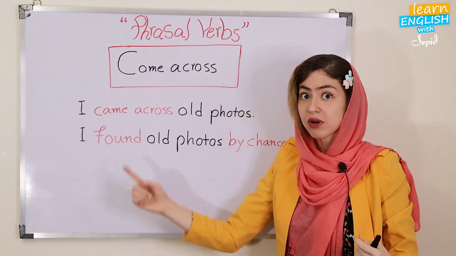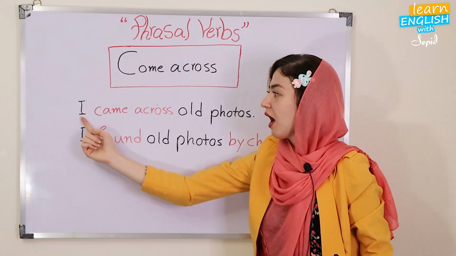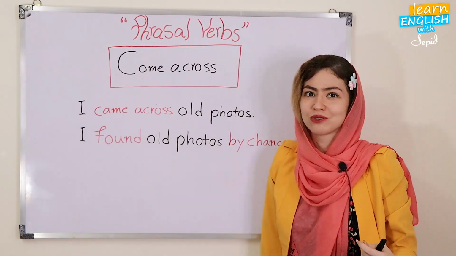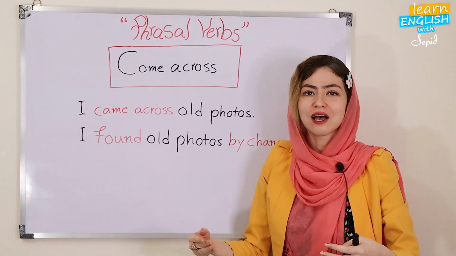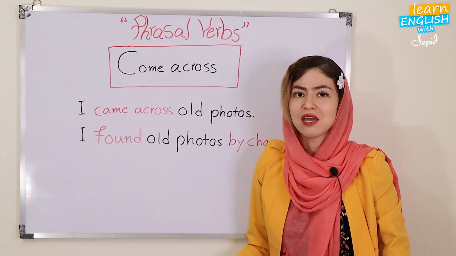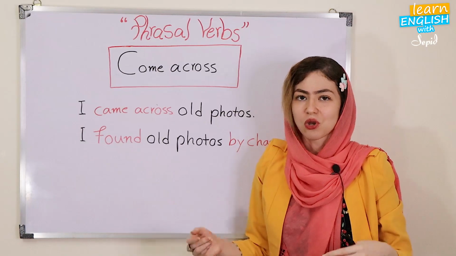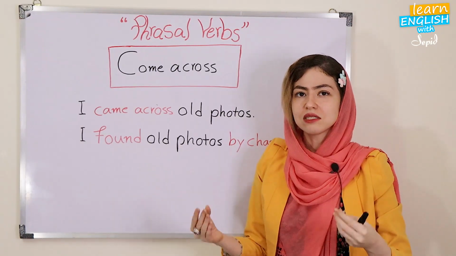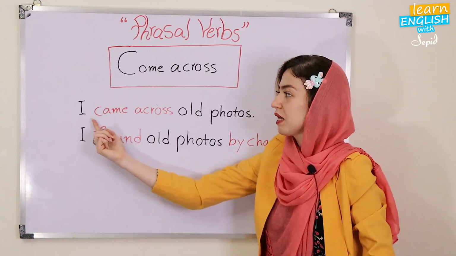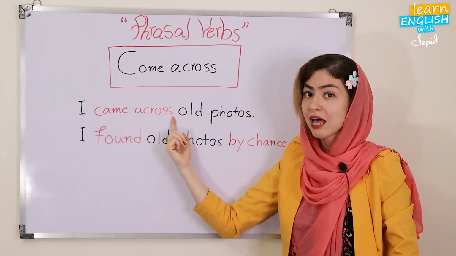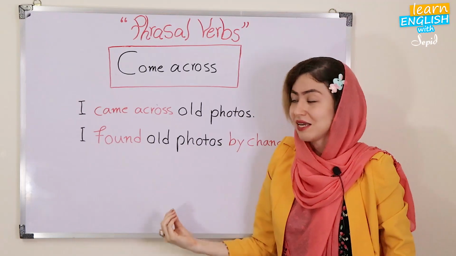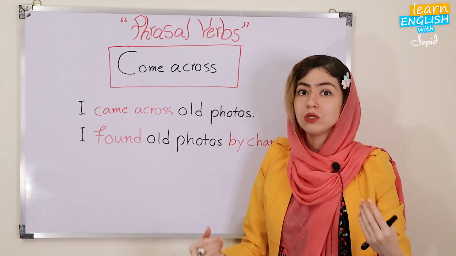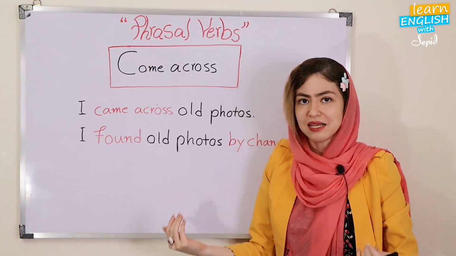Let's go to our example. Here, I came across old photos. So you're just looking for something in your closet. You're looking everywhere, you cannot find it. But suddenly you come across old photos. It means you find old photos by chance. Let's go.